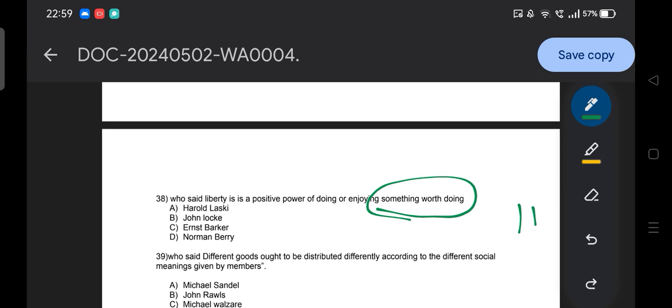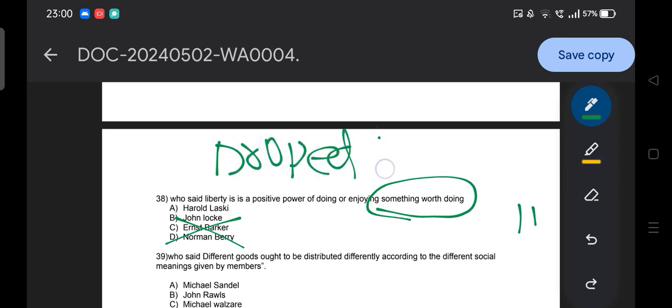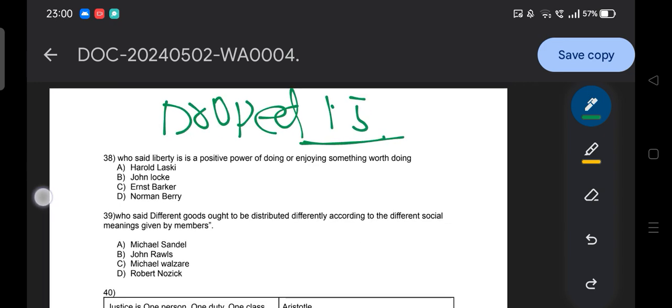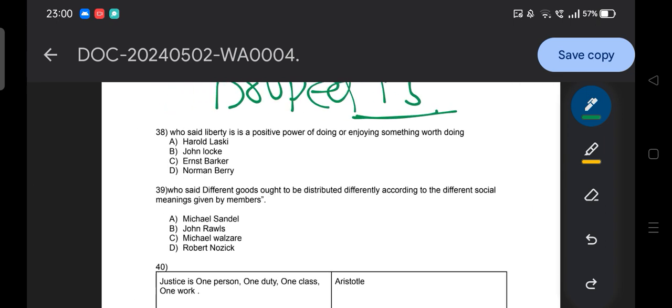And here the time is off. Guys, there was a small mistake and I would like to apologize here. So ignore this question, it is going to be dropped. You will all get the 1.5 marks, because the answer of this question is T.H. Green, and none of the options mention T.H. Green. That's why this question has been dropped. So I apologize for that. You will all get 1.5 marks yourself, so do add this to your marks calculation. Okay, so this question was dropped.